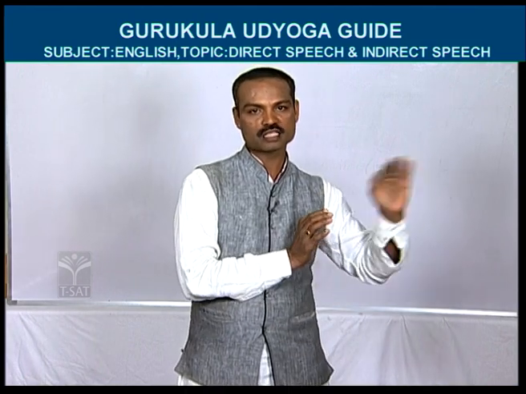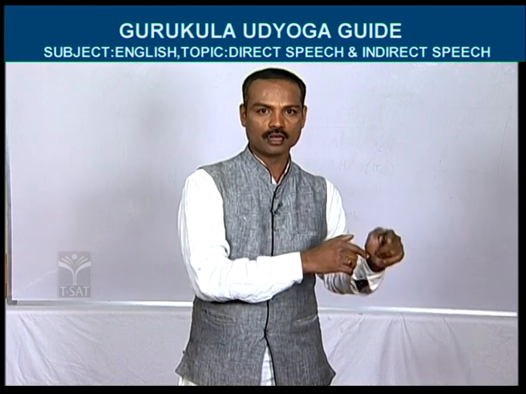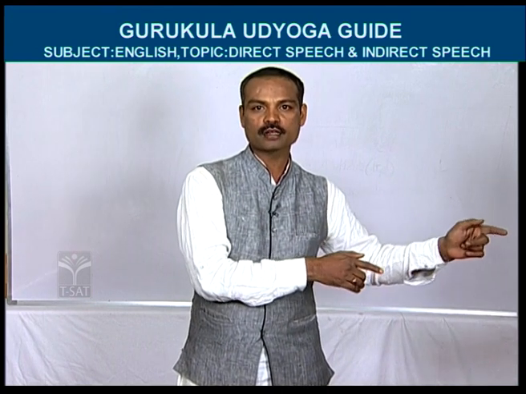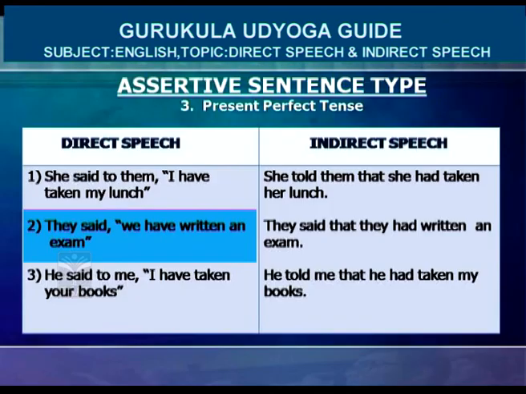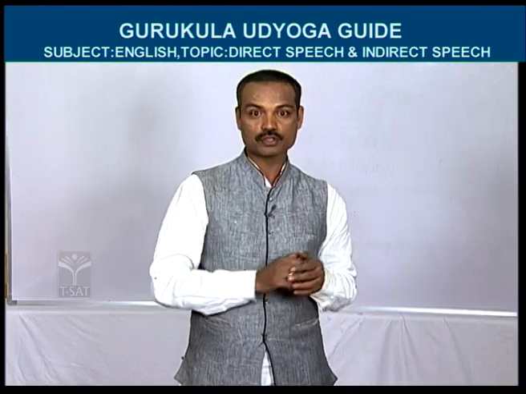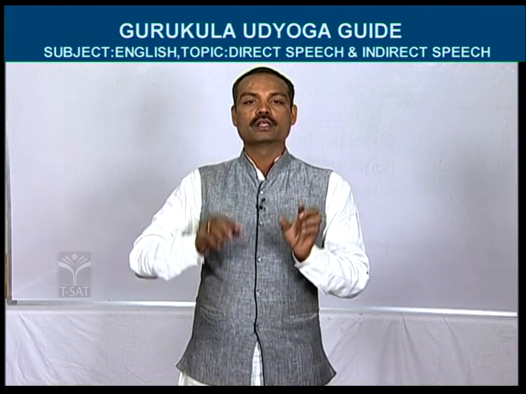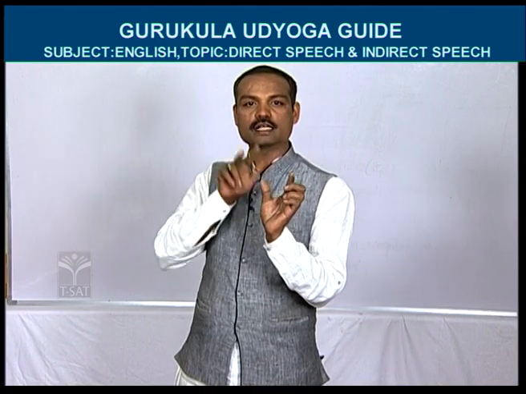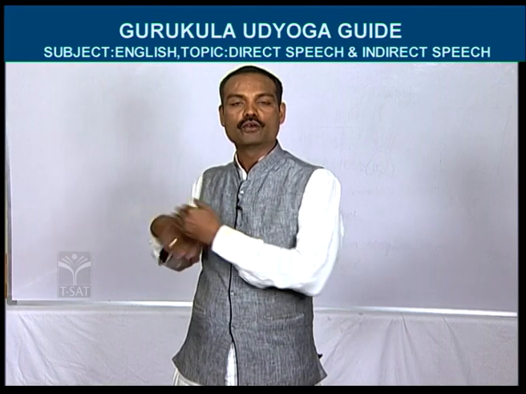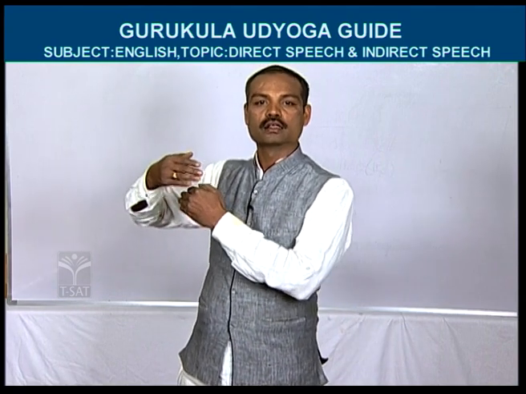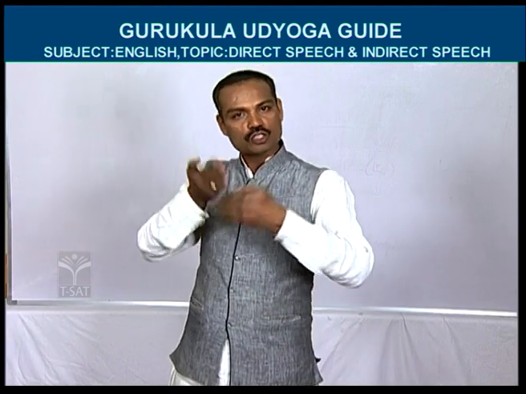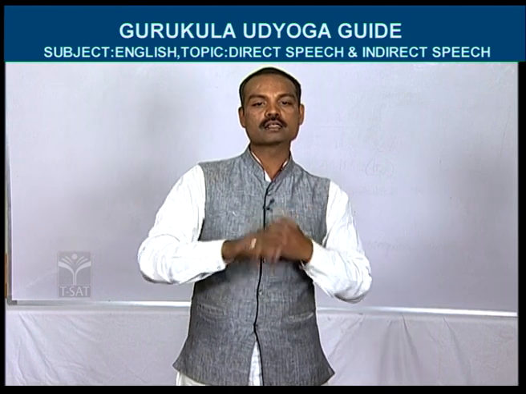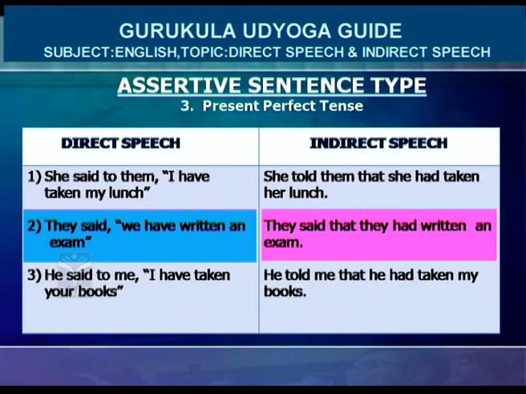Next, let us see the second example. The direct speech sentence is, they said, comma. Come on, after the comma, what sentence has been written in inverted commas? See the slide and tell me what has been written. We have written an exam. Good. Come on, let us change. They said, it should be written as it is. We have written an exam means we becomes they. They had written an exam. This is present perfect tense, no? It should be changed into past perfect tense. Answer is, they said that they had written an exam.